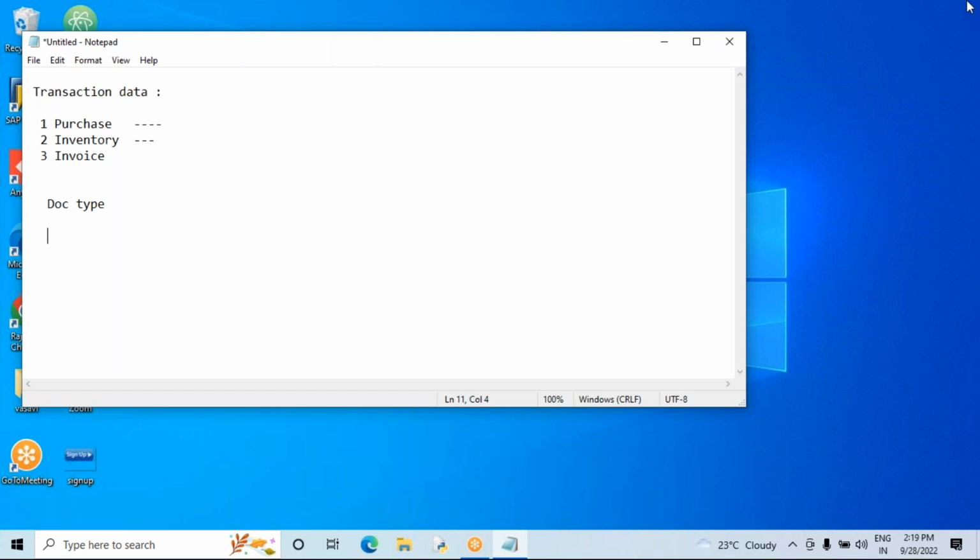If you are able to map with the standard SAP settings, well and good. Or else you need to copy from the relevant one and create a new one. The same way with document types: in standard SAP you need to observe whether you are able to map the business with the standard document types. If you are not able to, we need to create one. SAP is not going to stop my business requirement; I need to create a new document type. Yes, you can create a new document type also.